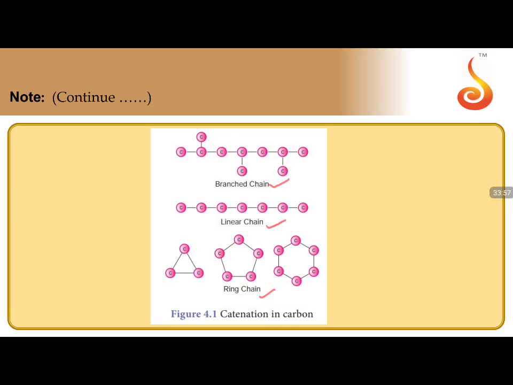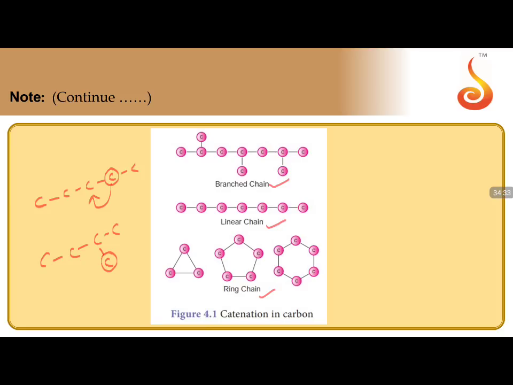What do we mean by branched chain? If you have a carbon chain in a straight chain, and one of the carbons is displaced and moved onto one of the other carbons, say the same 5 carbons, I write it this way, not onto the terminal but onto the intermediate carbons. Never write on the terminal. Now the same 5 carbons convert into a branched chain. Going from straight chain to branched chain is called isomerism. This property, isomerism, is one of the reasons why carbon shows the maximum number of compounds.